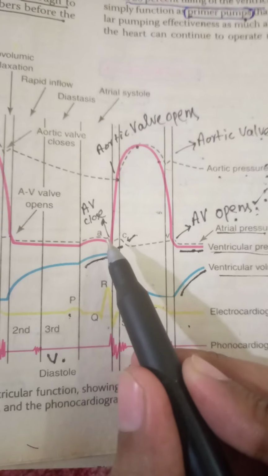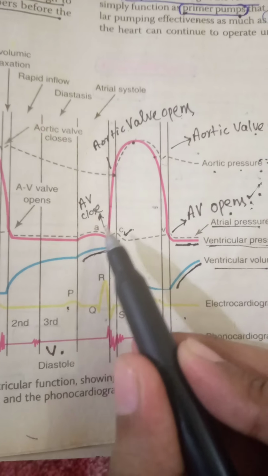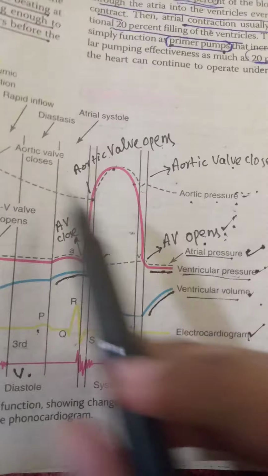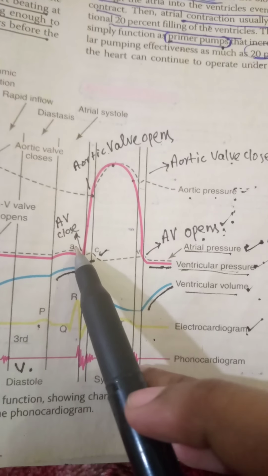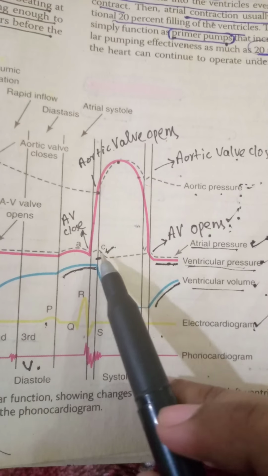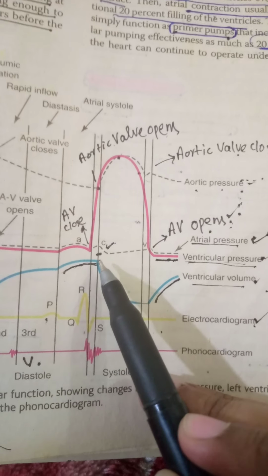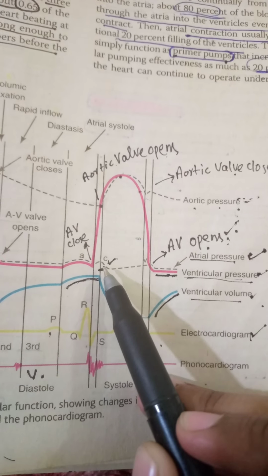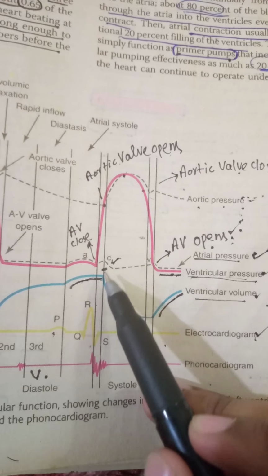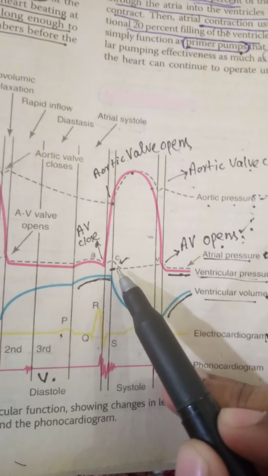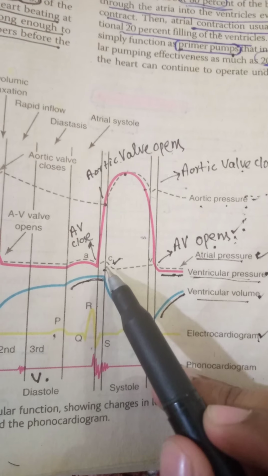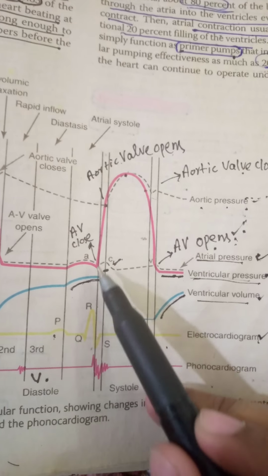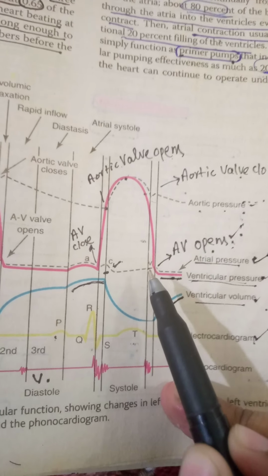There occurs a rise in pressure curve as the atria contracts, and after the atria contraction, the AV valve closes. As the AV valve closes, in the atrial pressure curve, there occurs a small C wave. This C wave occurs because when the AV valve closes, there occurs backflow of blood from ventricles into the atria, and there occurs bulging of the AV valve, which leads to the formation of this C wave in the atrial pressure curve.